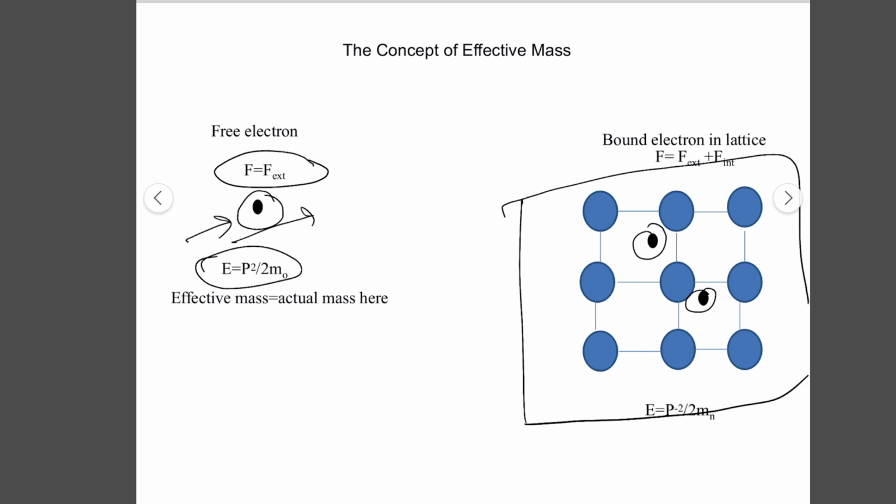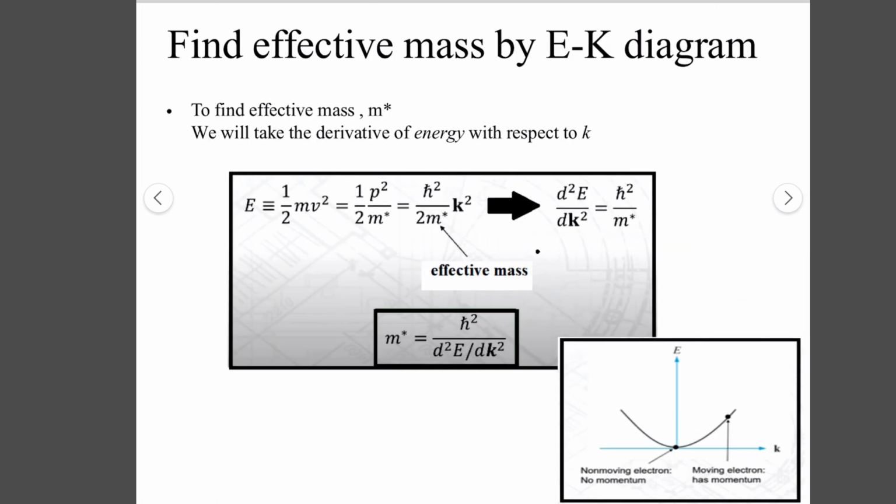So its energy is equal to p squared divided by 2m star, where m star is its effective mass, not the actual mass. So because the bound electron has external and internal energy, its mass is now termed the effective mass.